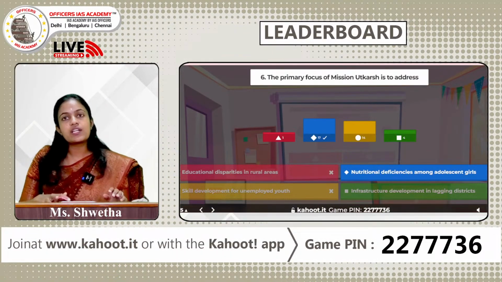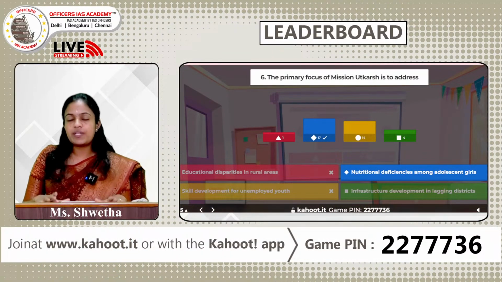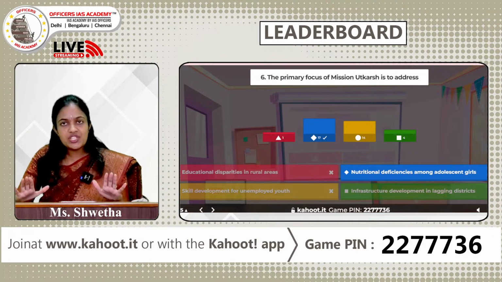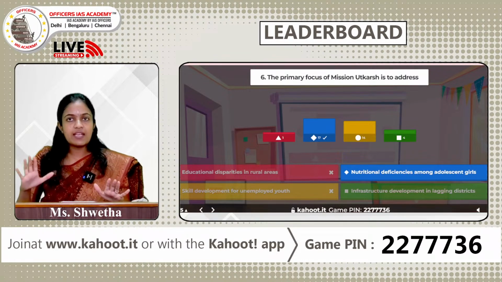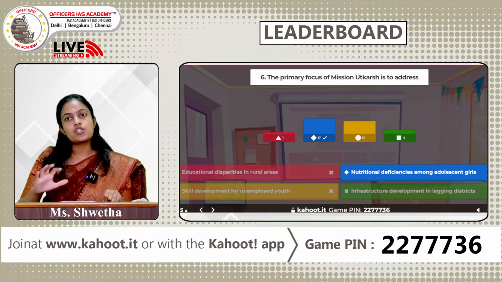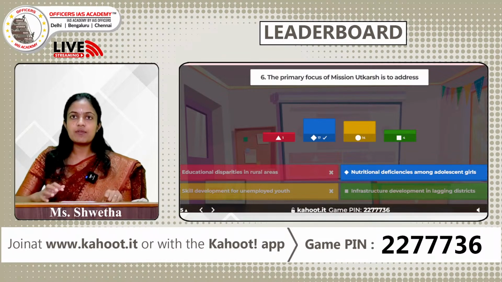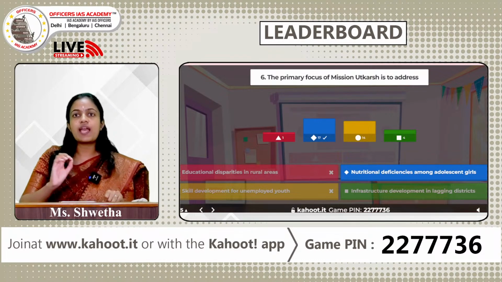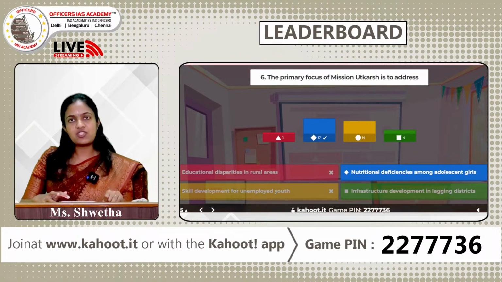This Mission Utkarsh was launched by the central government to improve the nutritional status among the adolescent girls in anemia prone districts. So, it is a joint public health initiative by the Ministry of Ayush and the Ministry of Women and Child Development.